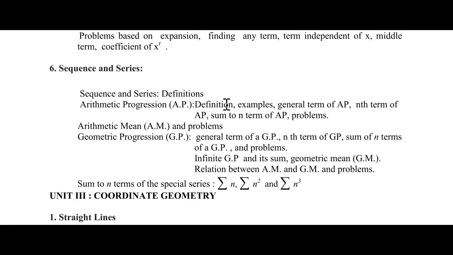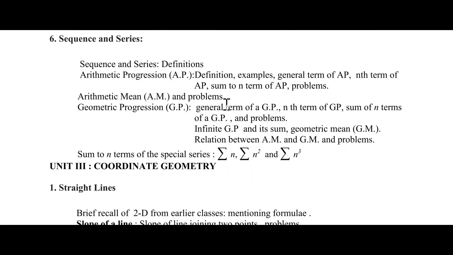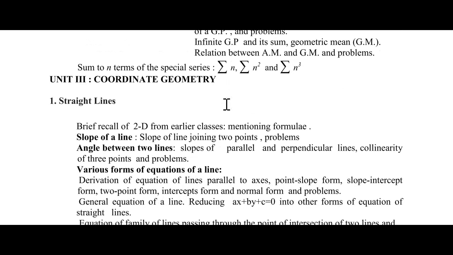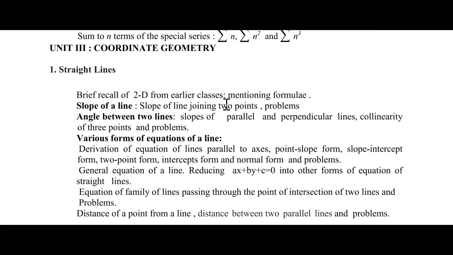You are going to study arithmetic progression and geometric progression and their means, that is AM and GM. Next unit we have coordinate geometry. We are going to study about straight lines, about the slope of a line. If any students have come from the ICSE platform in class 10th, definitely this unit will be very simple for them, since they have already studied these chapters in their class 9th and 10th.